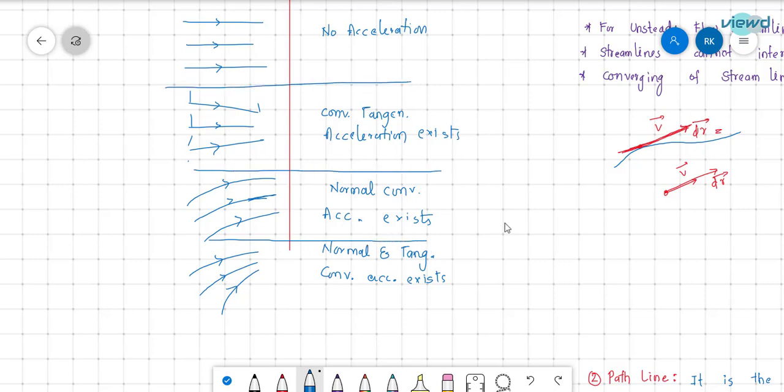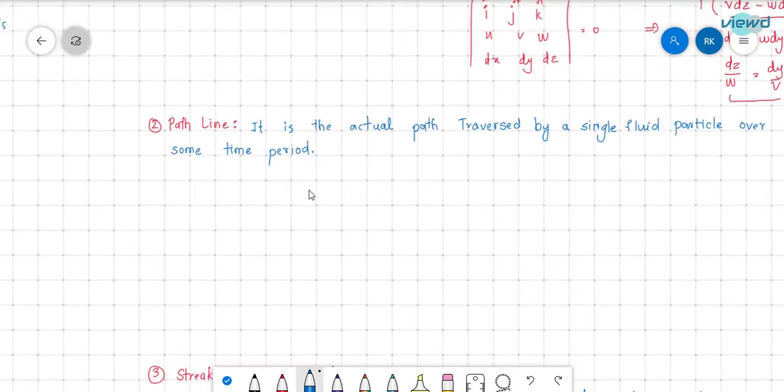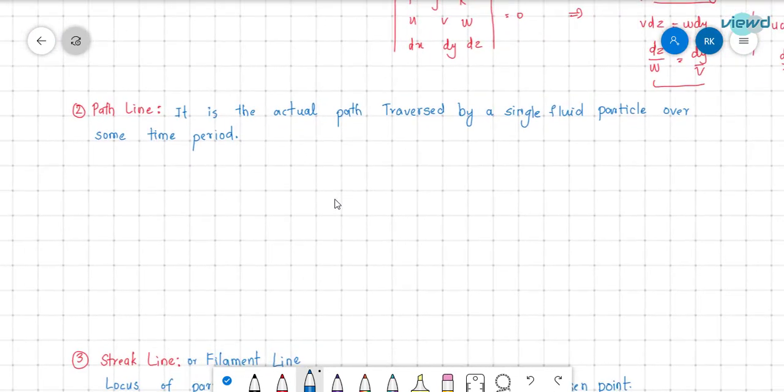And next we will see path line. The definition of path line is the actual path traversed by a single fluid particle over some time period.